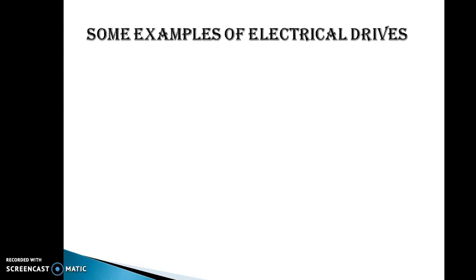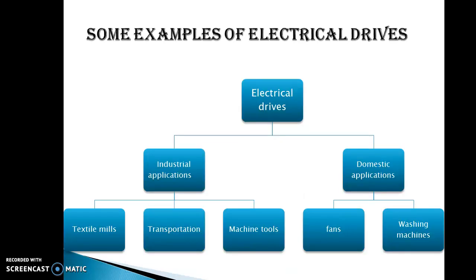Now we will move to the next. In our day-to-day life, there are so many examples of electrical drives. In industrial applications, there are a number of industries. For example, the textile mill, transportation, and machine tools.